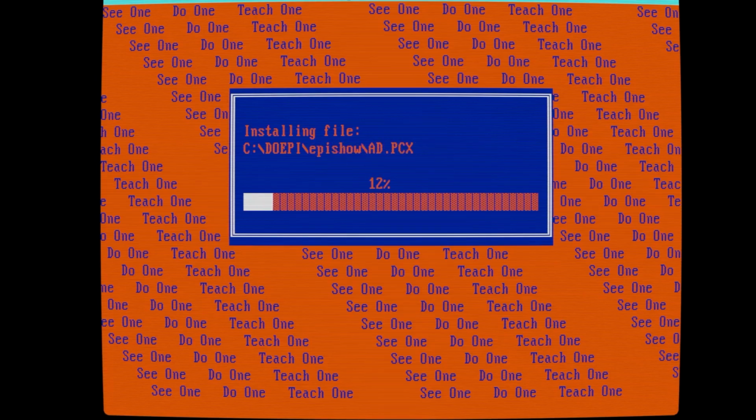It's text-based. You see in the background, see one, do one, teach one. It is one of the things that when we train somebody, we have them see a procedure or how to do something. We have them do the procedure, and then teach it. And this is a way that you can then learn how to do it.